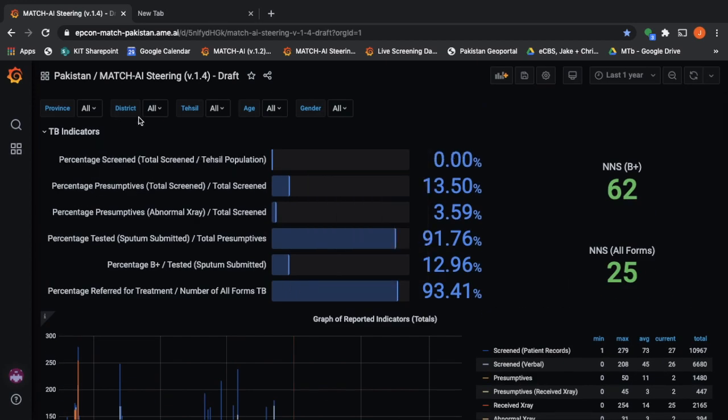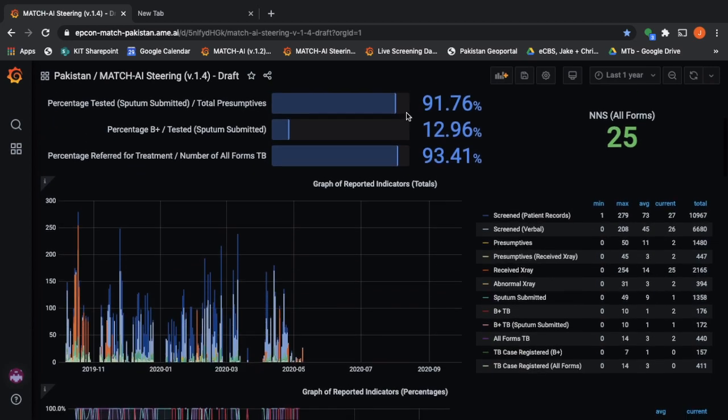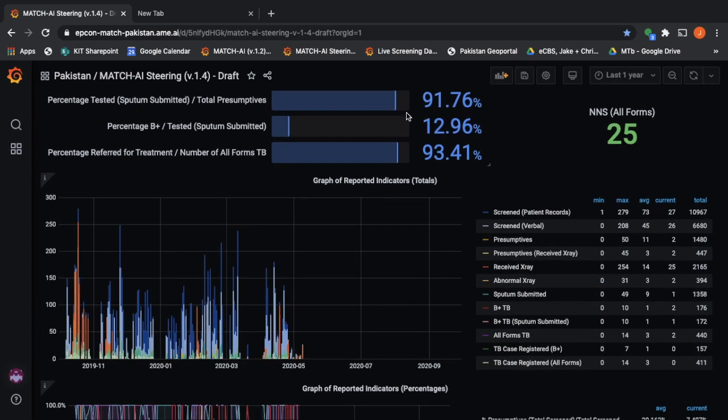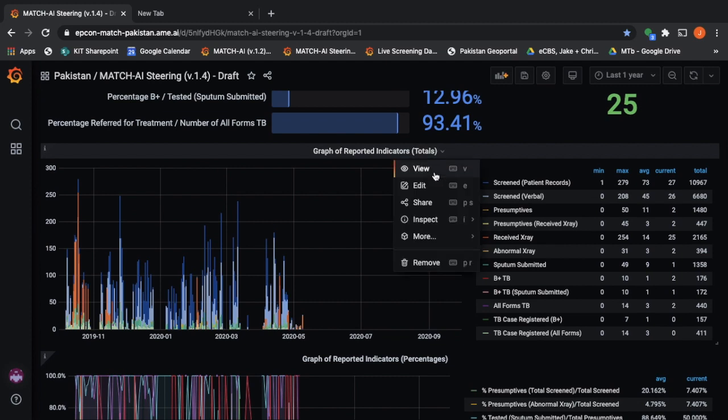Filters on the top of the screen allow us to disaggregate data according to geographic location, age, gender, and different time periods that can both be selected and customized. Tables can be visualized, reordered, and extracted as CSV files for further data interpretation and analysis.